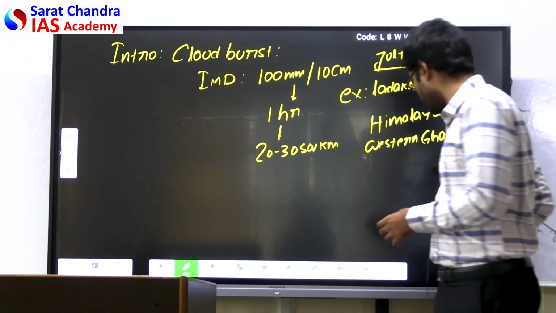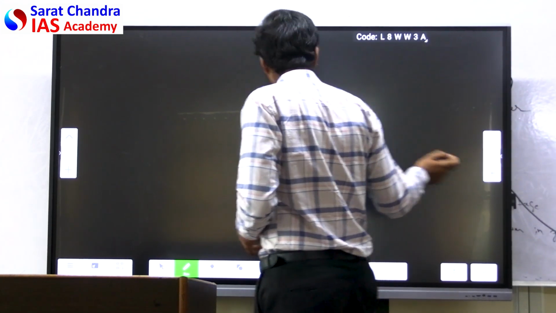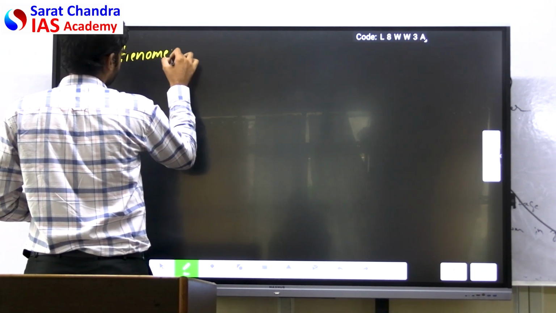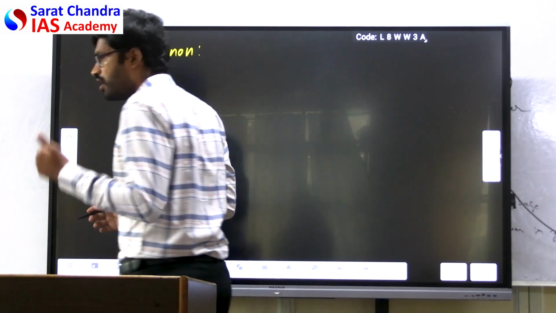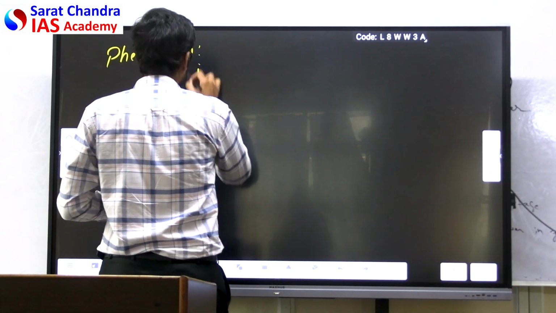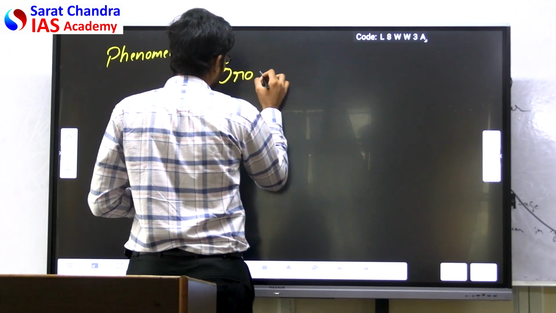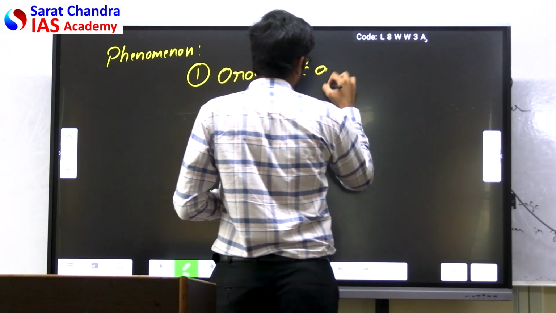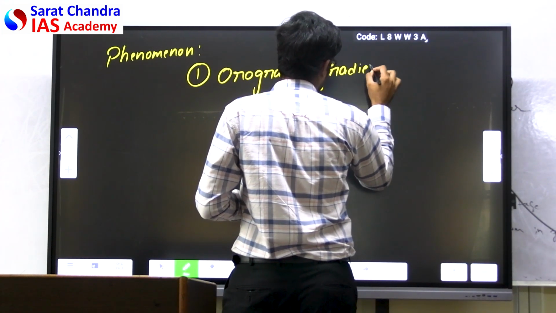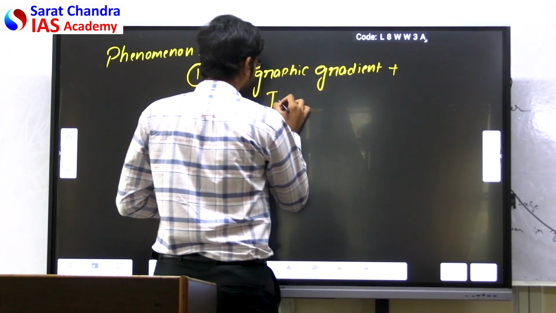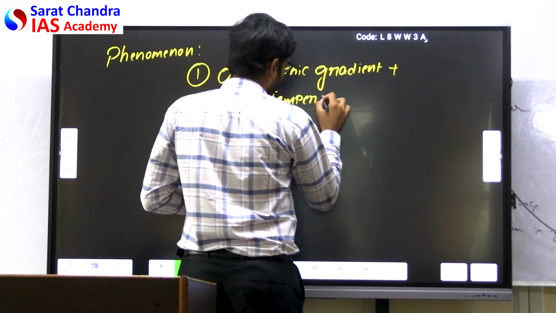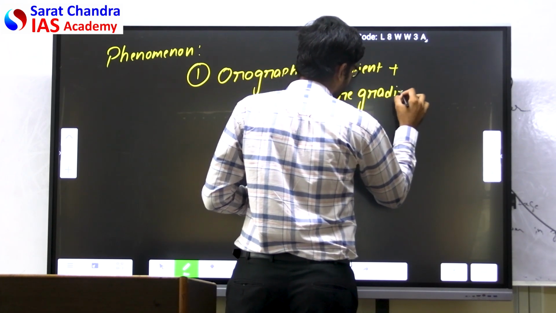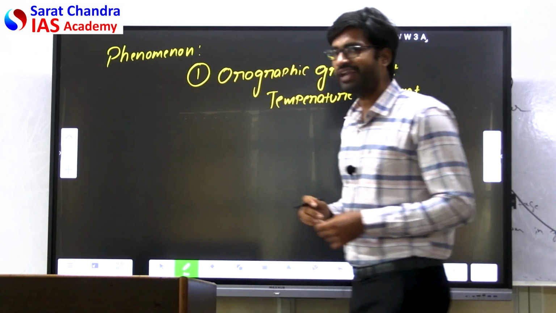Now when you go to the phenomenon of cloudburst, what is the phenomenon behind the cloudburst? The first condition which you need to quote is the orographic gradient along with the temperature gradient. Orographic gradient and temperature gradient.